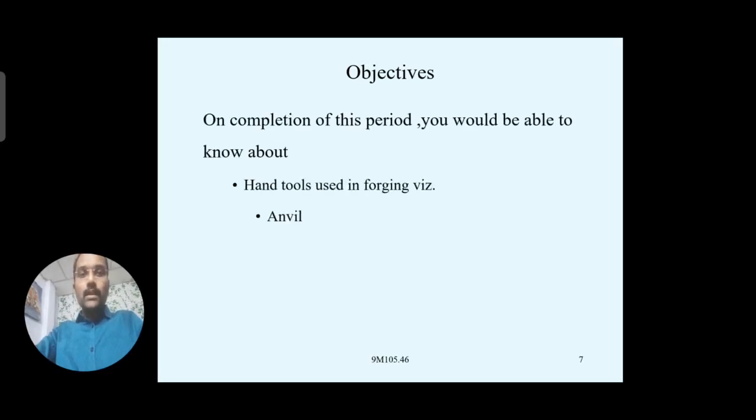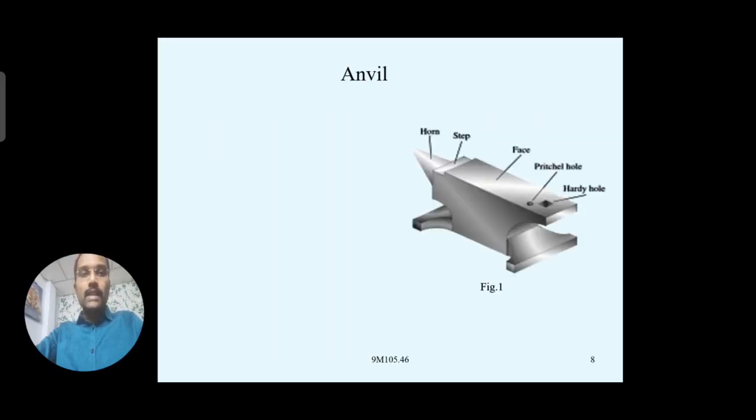So here you see, we discuss some hand tools, which are very important in the forging process. The first one is the anvil, and the next one is the swage block. Next we will discuss what the specifications are, how they can be identified, how they look, and what the purpose of the anvil and swage blocks is. And we move on to the next topics also. Some of the tools will be discussed. And here, this is the anvil.